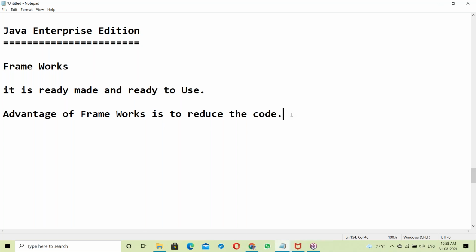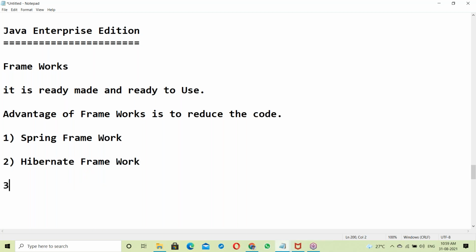Using existing frameworks, we are developing applications. For the application development part, we are using existing frameworks. Existing frameworks are like the Spring framework, which is more famous. Next, the Hibernate framework.